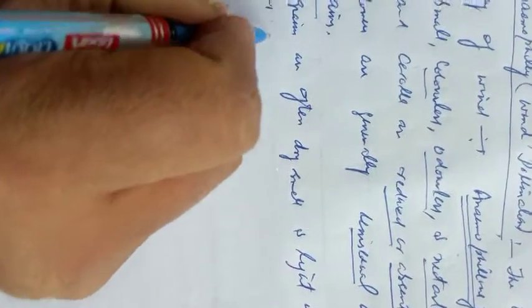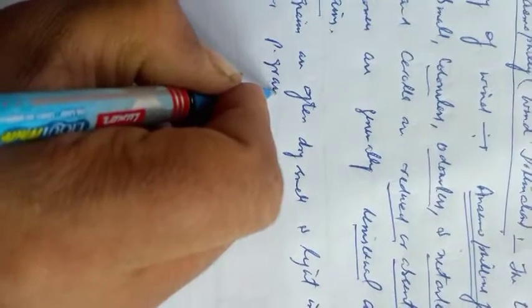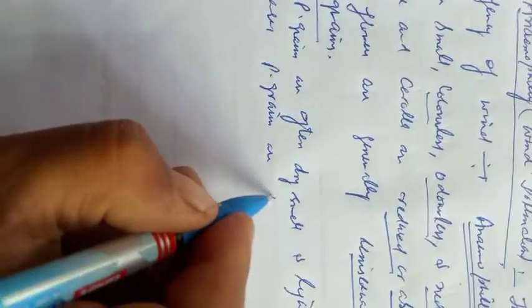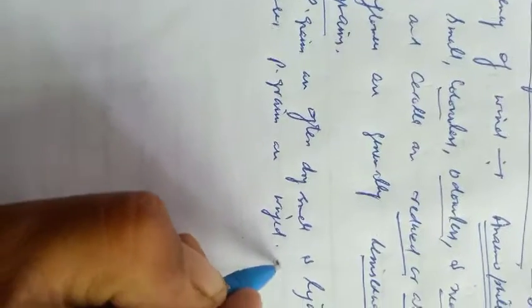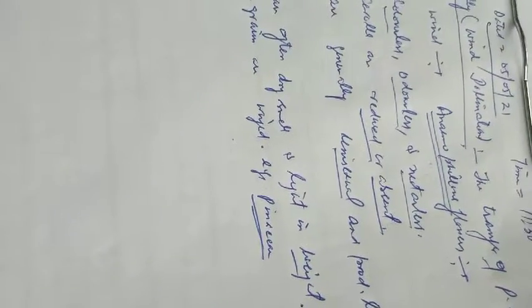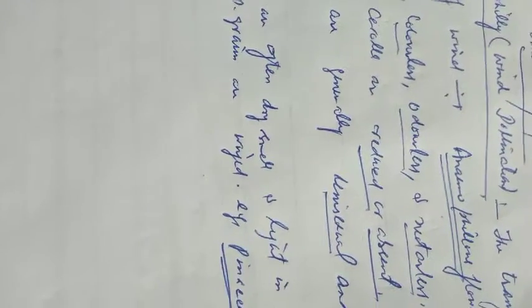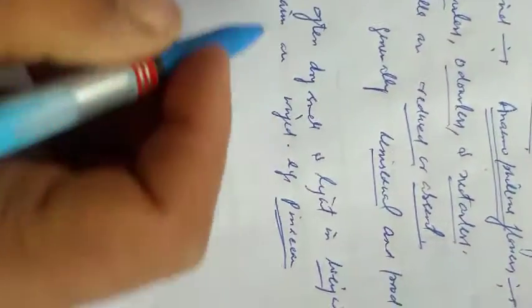However, in some cases pollen grains are winged. An example is Pinaceae. As we have seen in the family Pinaceae, that is Pinus, which is a gymnosperm, special winged pollen grains are found. Generally pollen grains are dry, small and light in weight, however in some cases they are winged, as in Pinaceae.